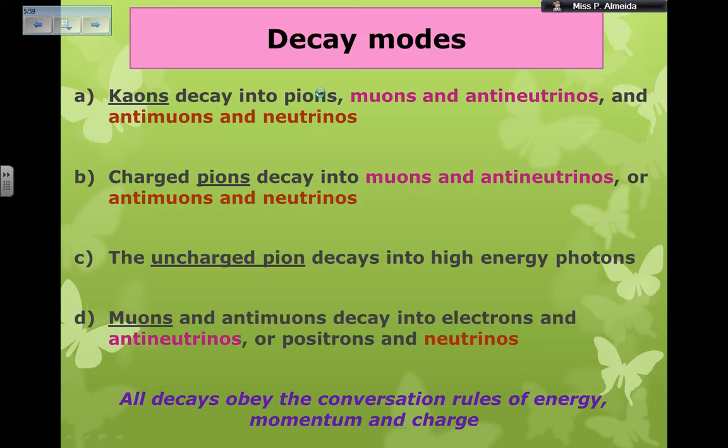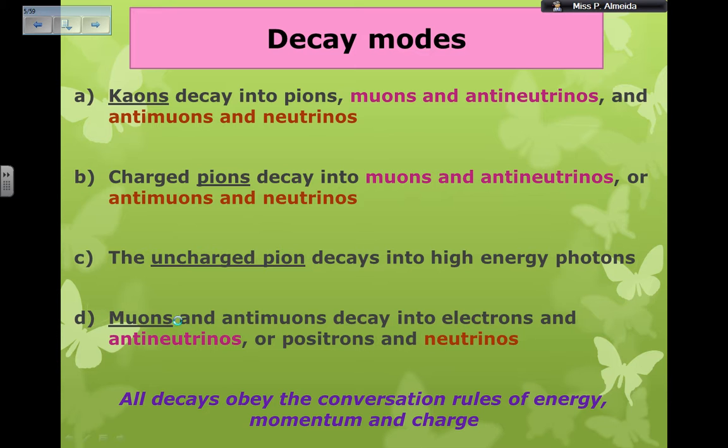So kaon decays into pions. Okay, charged pions decay the same as the kaons, but not into themselves because they are already pions. Now, if I have an uncharged pion though, it will decay into a high energy photon, all right? So memorize that. And then finally, muons.